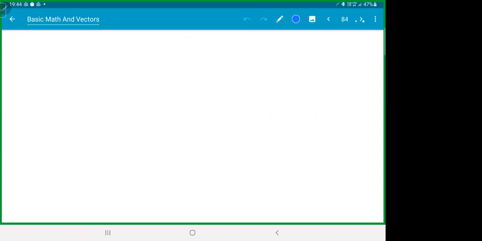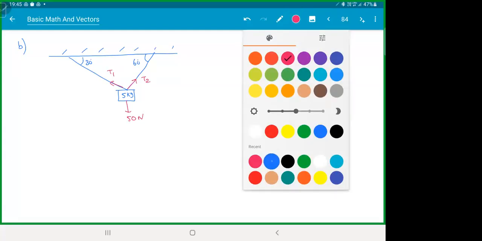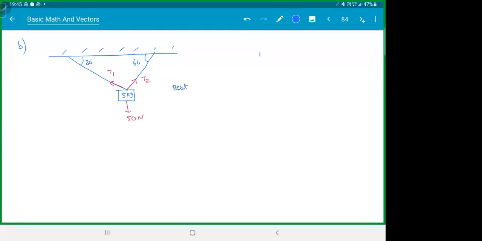Next one. Similar question. We have two strings like this. This is 60. This is 30. This is 5 kg. So this is T2. This is T1 and the weight is 50 kg. System is at rest. Means it is in equilibrium. Find T1, T2. So we just change the angles a bit now.